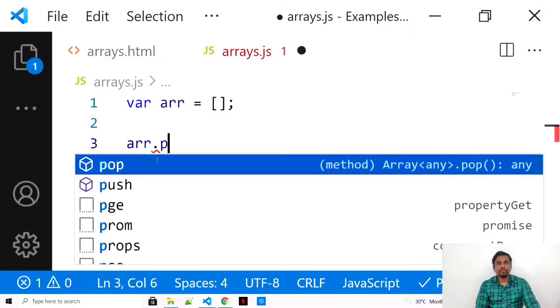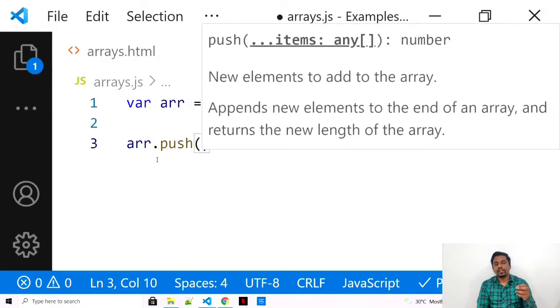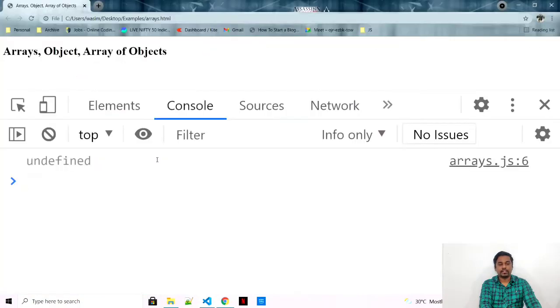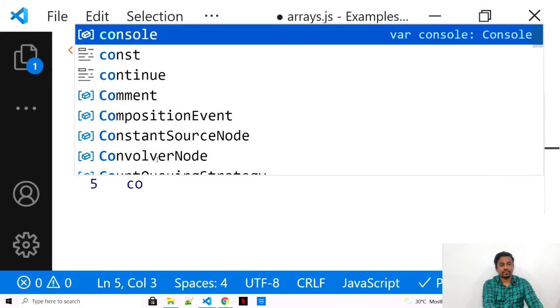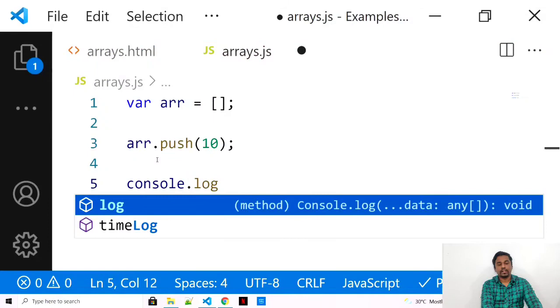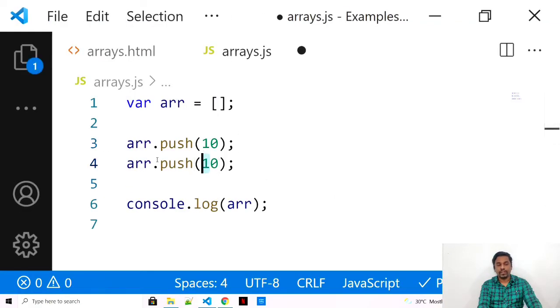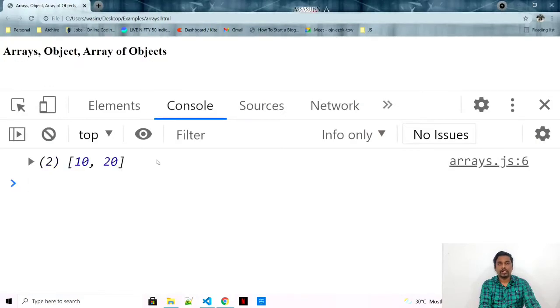To make some simple functions, I'll start with push. If you see push, it is saying you can push new elements, or add new elements, to your array. I'll say 10 and I'll start consoling these values. Console.log arr will just print my array. See, you have pushed a new value into your array, and all the values that you push start from the end. If I push another value, your first value would be 10 and your second value would be 20. And what would be the length of it?